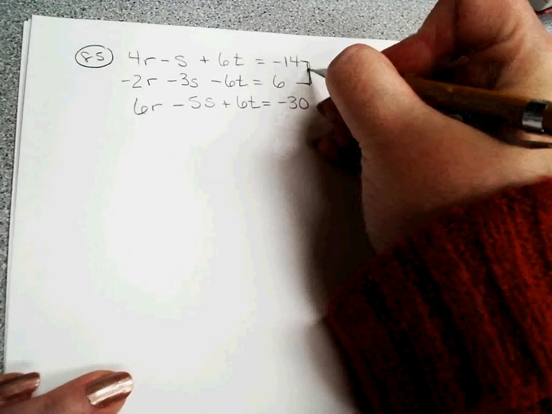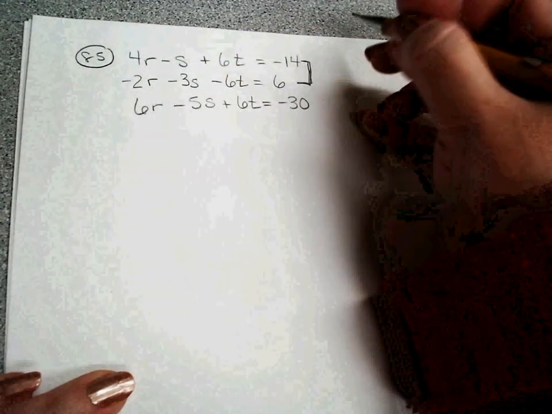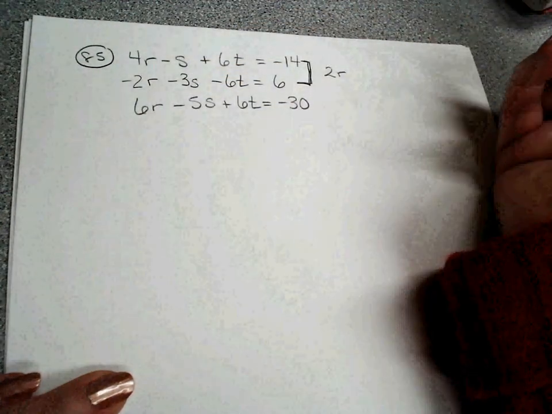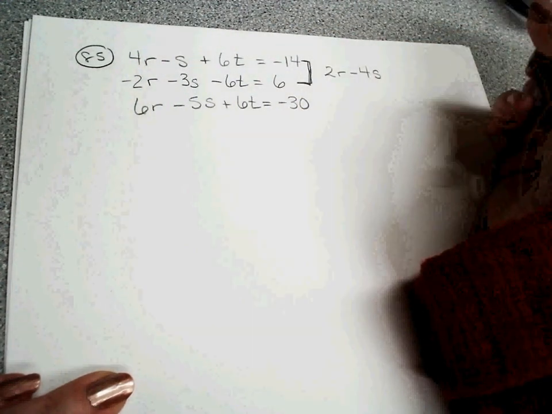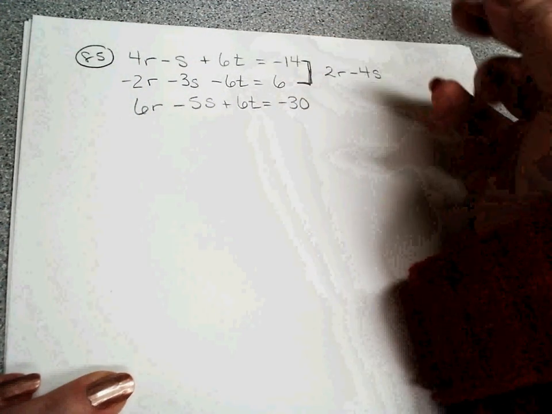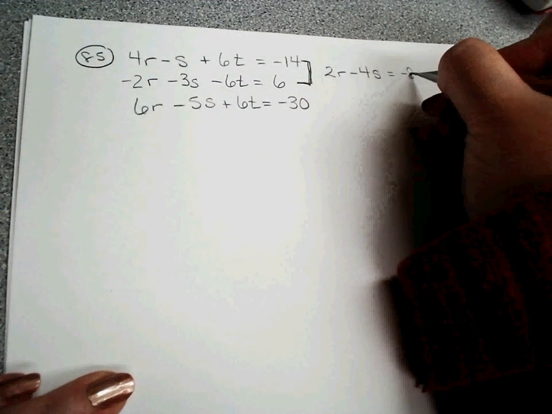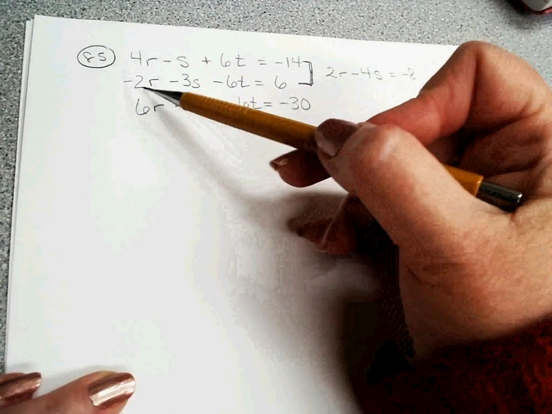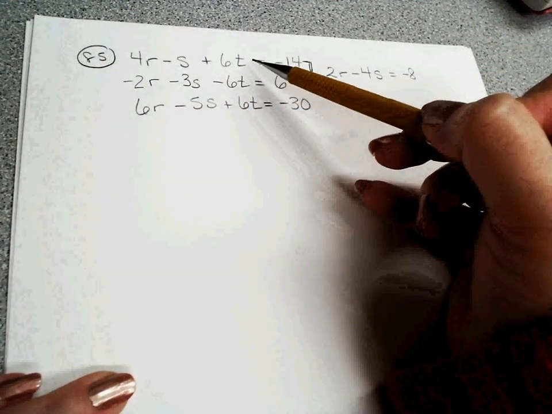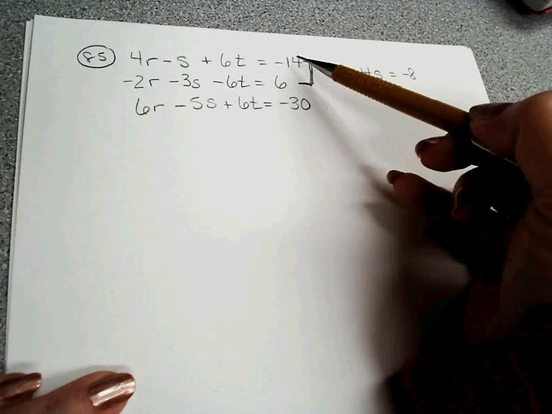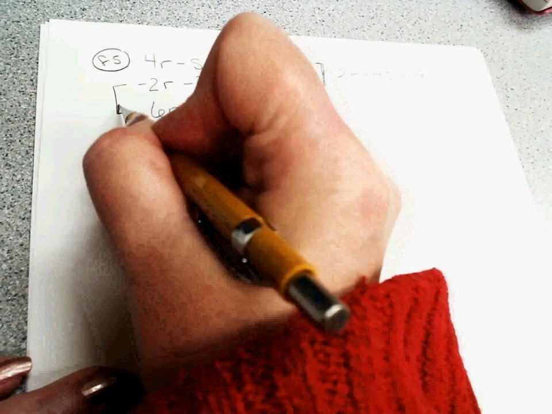Right? I saw that the 6t's cancel. So let's put those together. 4r minus 2r is 2r. Negative s minus 3s is negative 4s. 6t and negative 6t cancel. Negative 14 plus 6 is negative 8. Again, positive 2t, negative 4s, those cancel, or negative 8. Okay? Now do the same thing with the bottom.